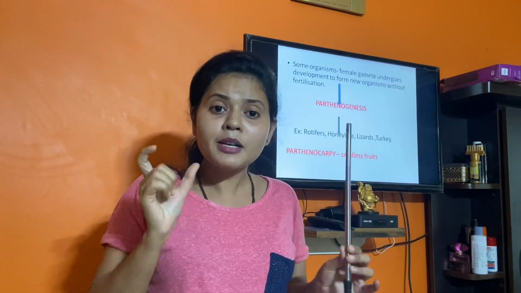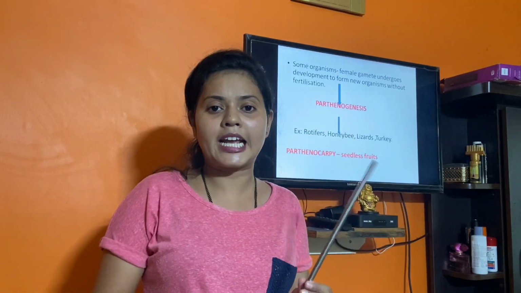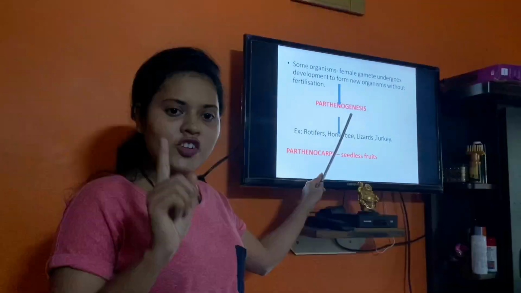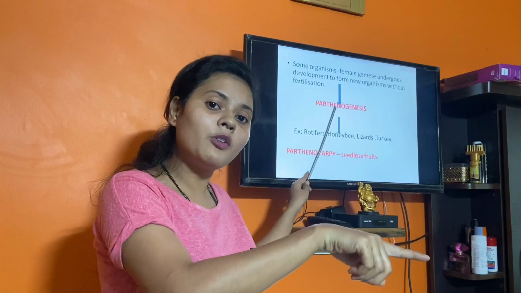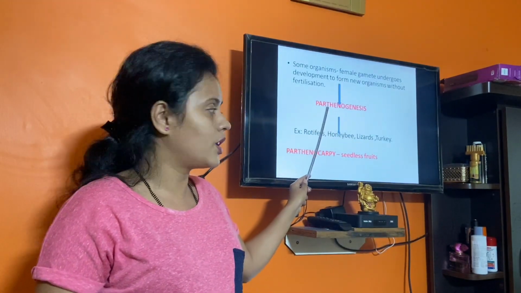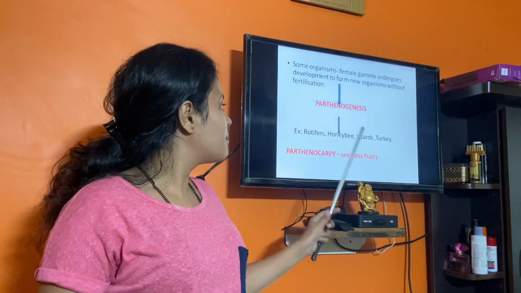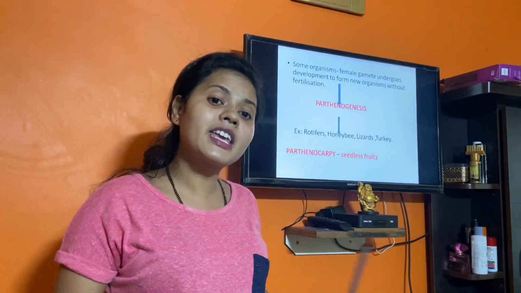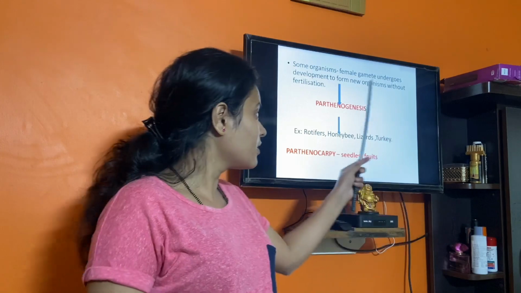That process of formation of a new individual without fertilization is called parthenogenesis. Genesis meaning formation, so formation of a new individual without male gametes. Here the female only gives the new individual. Some examples are rotifers, honeybees, turkey, lizard. These organisms can give birth to young ones without involvement of the male.